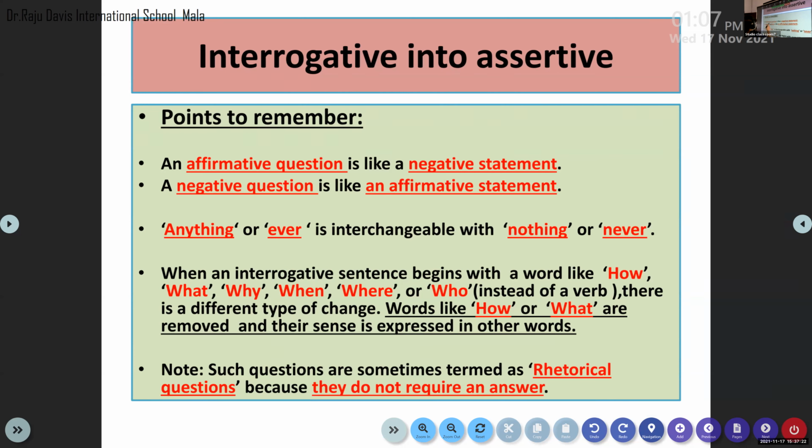If you get an affirmative, positive question, when you change that positive question into a statement, that should be negative in form. If the question is a negative question, when you transform that sentence into a statement, that should be positive in form. Just the reverse, please kindly note. I request everybody to note only these 2 points. An affirmative question is like a negative statement. A negative question is like an affirmative statement.